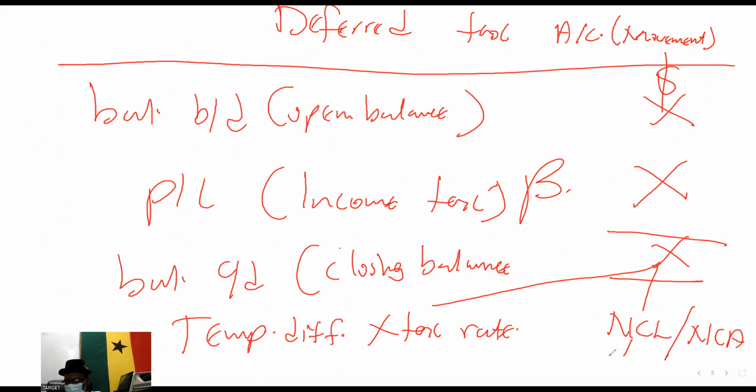This is taxable. If it is taxable, then we have deductible. If it is taxable, it's a non-current liability. If it is deductible, it becomes a non-current asset. That's all for the game. So at the end of the day, we are done with deferred tax.